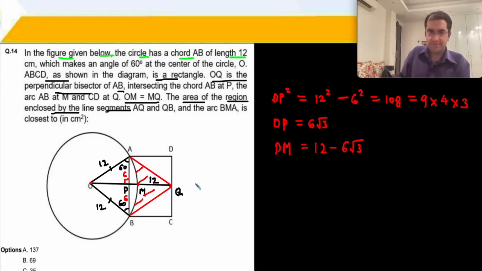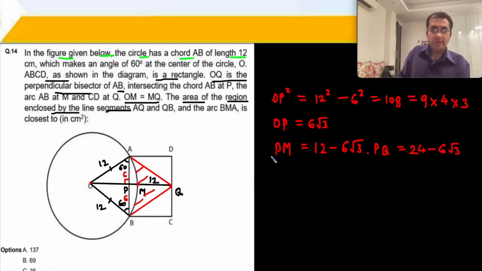Okay, fine. So now I have got my altitude PQ. PQ is now equal to PM plus MQ. PM, this is 12 plus 12, 24 minus 6 root 3.